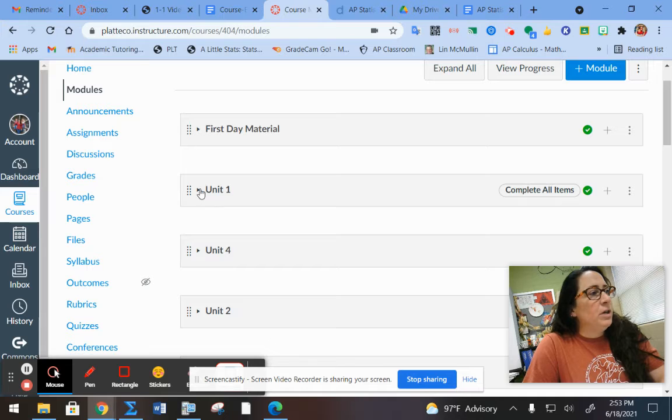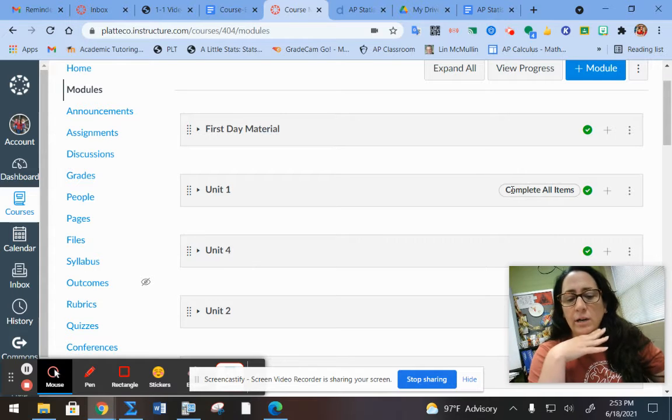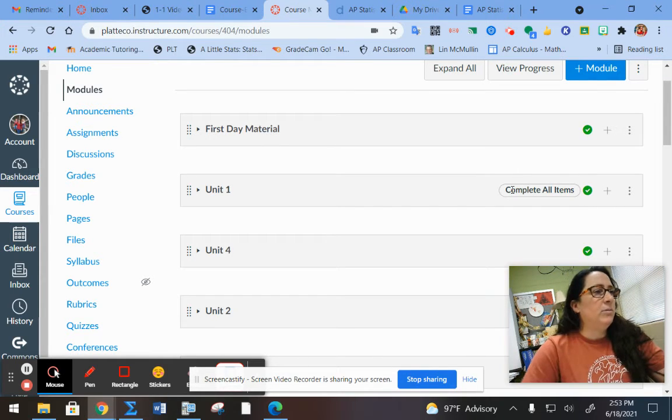So I'm going to show you Unit 1, which is the unit that I spent a lot of time redoing here, and I hope to continue to do all of these units throughout the summer. I did do the complete all items, so they have to complete in order. I loved that feature and thought it was fantastic.